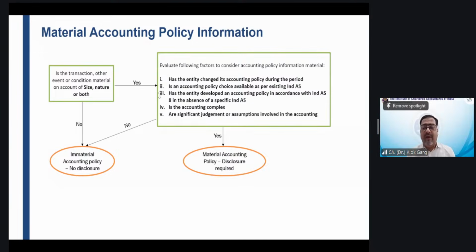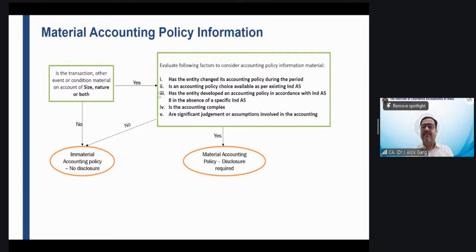Now, friends, tell me why this concept of material accounting policy information has come. You all have seen the financial statement of a corporate entity or a non-corporate entity, for example. Have you seen the financial statement? Have you audited the financial statement, all of you? Can I have the confirmation from all 8 students who are live in this class? Yes? Quickly. The more you engage, the more you interact, the more you learn. Yes? Yes, absolutely yes. Okay.